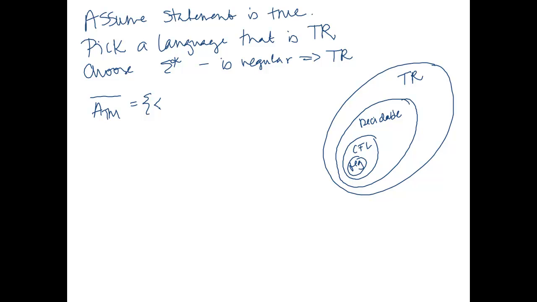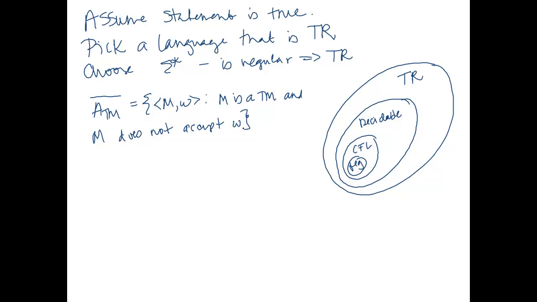So remember, this is defined as MW such that M is a Turing machine and M does not accept W. Remember here that it doesn't mean that M rejects W. It just means that M does not accept W. ATM was MW such that M accepts W. This is simply M does not accept W. Okay, it might reject or it might run forever. We don't know.